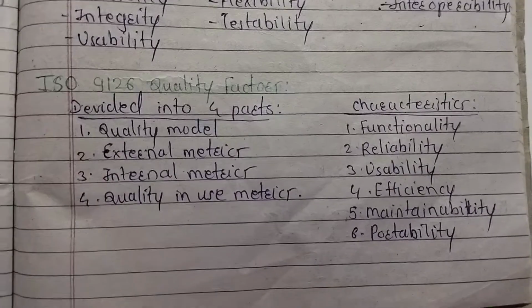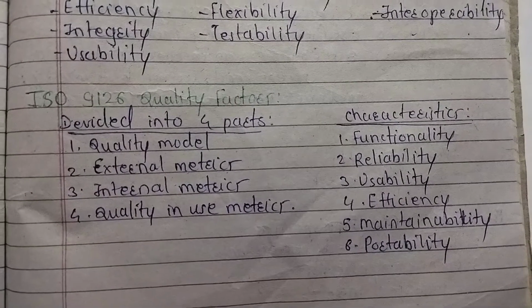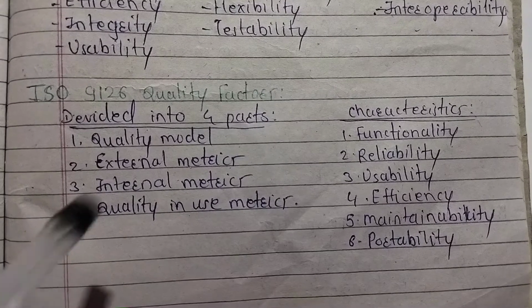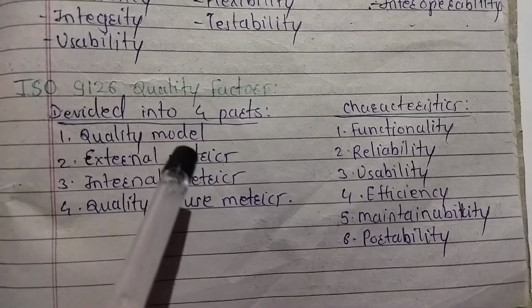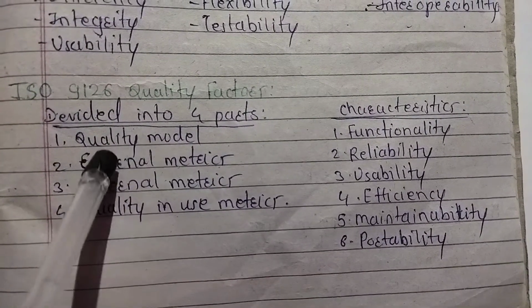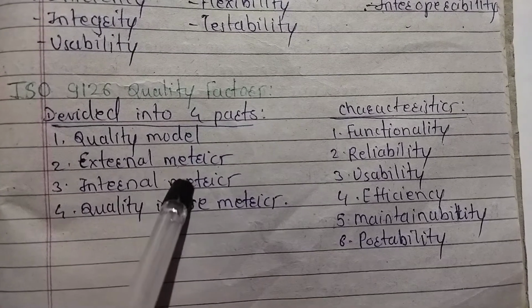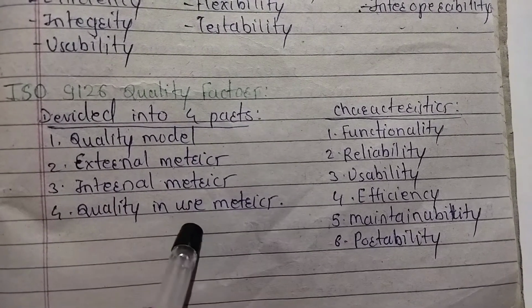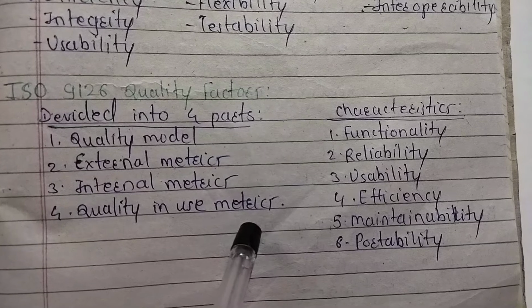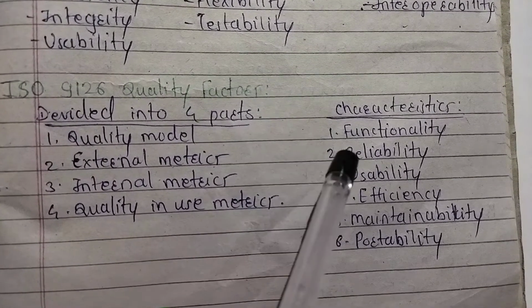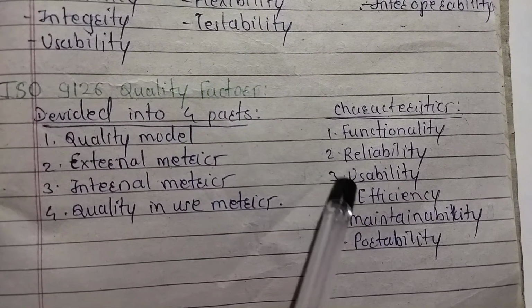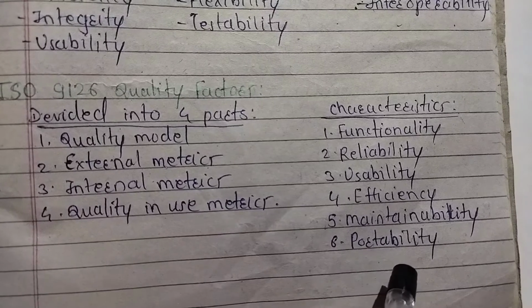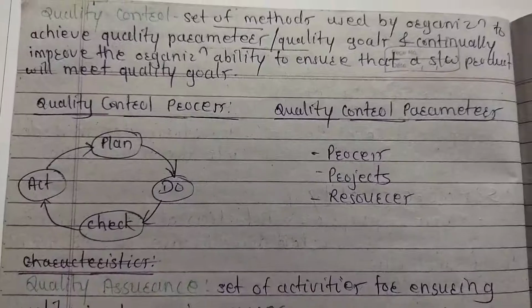Okay. Next is ISO 9126 quality factors. Now these quality factors are of 4 parts: quality model, external metrics, internal metrics and quality in use metrics. Okay, now they have the characteristics like functionality, reliability, usability, efficiency, maintainability and portability.